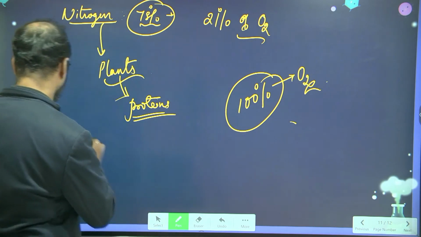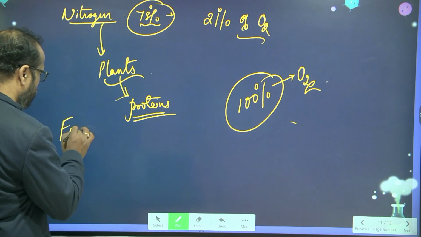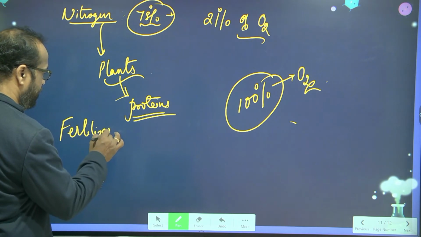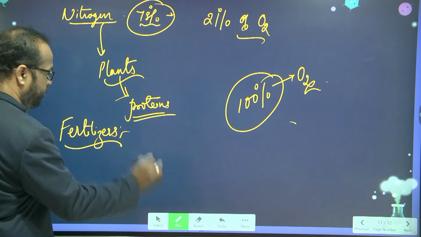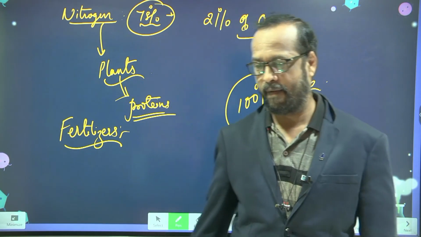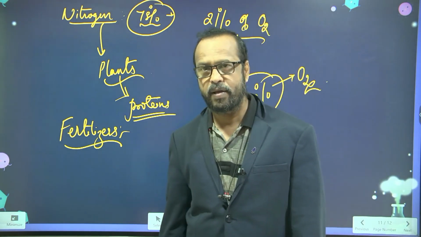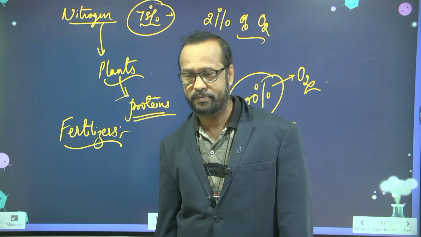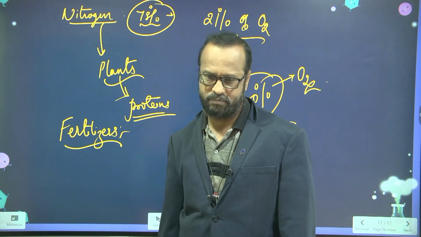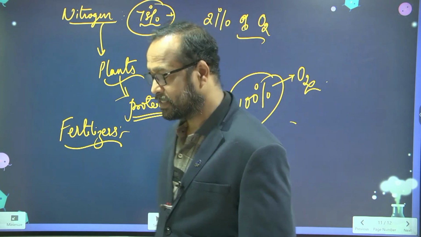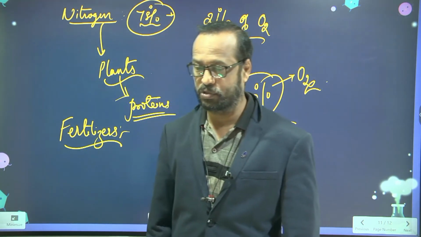Now next we come to artificial fertilizers. I think you know fertilizers. What is meant by fertilizers? Sir, fertilizers are the chemicals used by farmers. For what purpose? Sir, for killing all the insects on crops. No, those are pesticides, insecticides, which are used to kill insects.